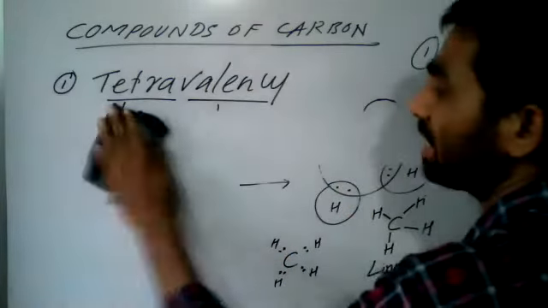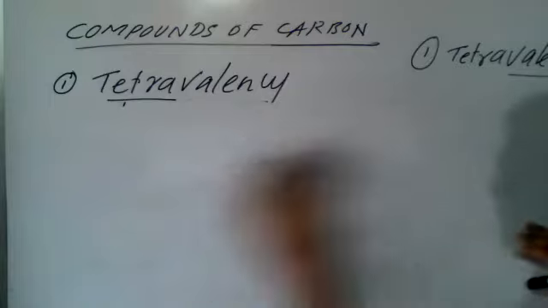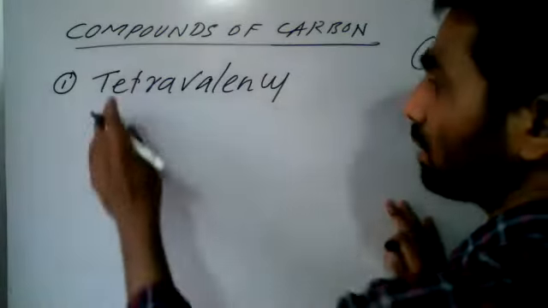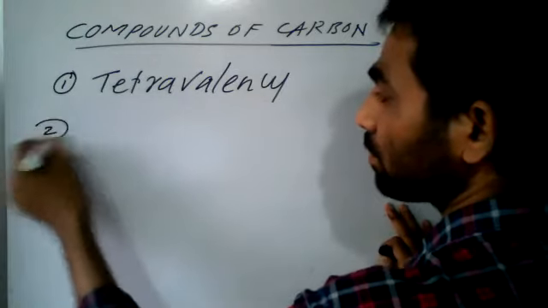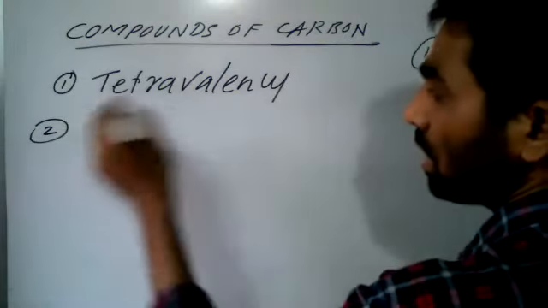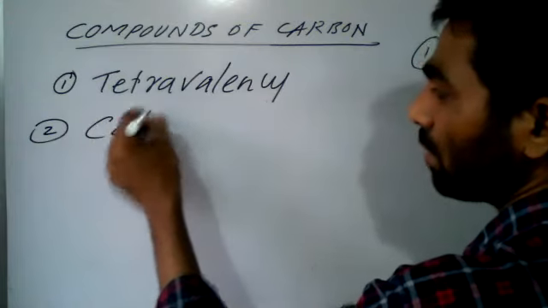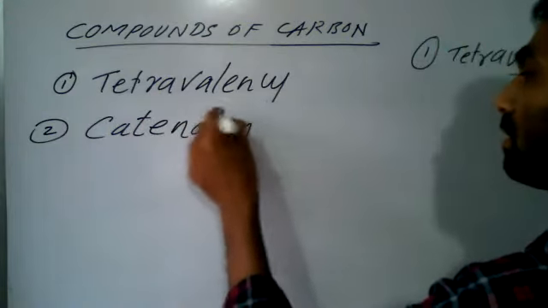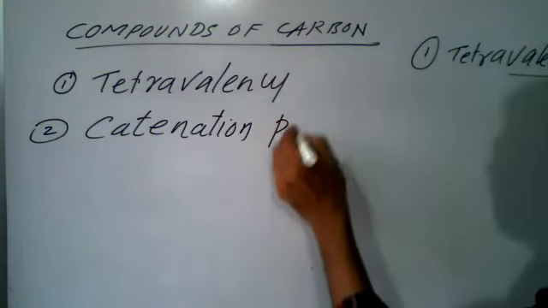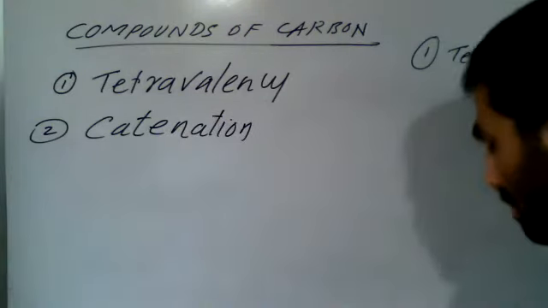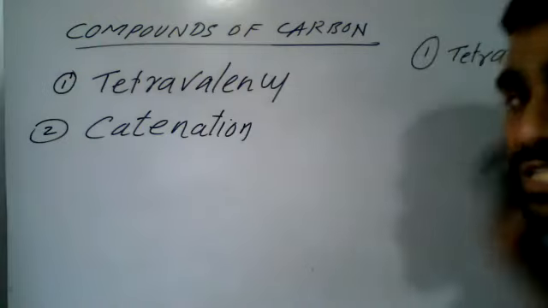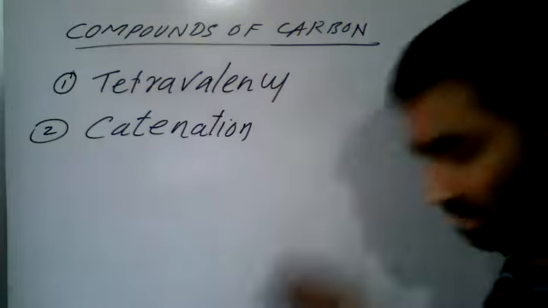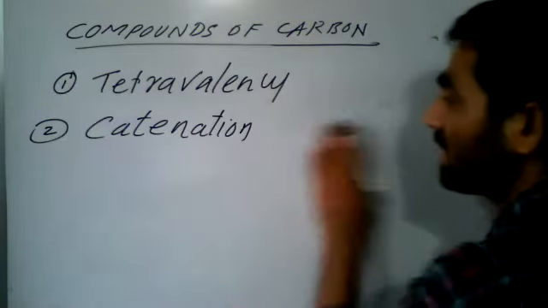Next point I will write here. So one point is clear before you: carbon forms 4 bonds. Next point. The next very important point is called the catenation property. Catenation. What is catenation? Catenation means, I will write here, self-linking.